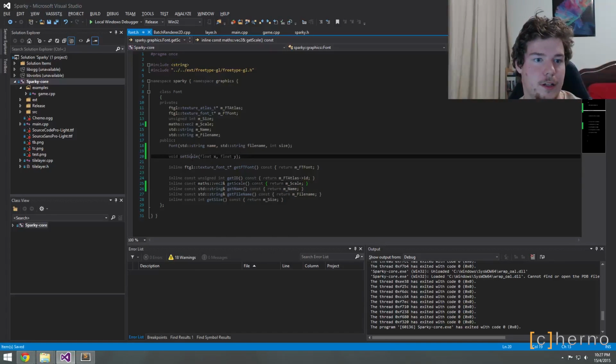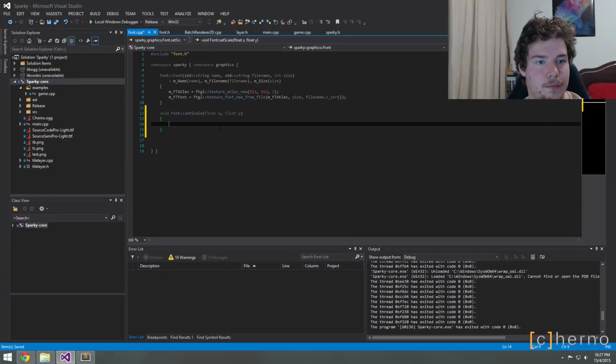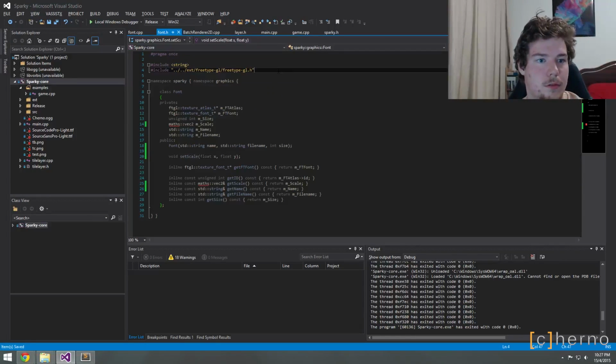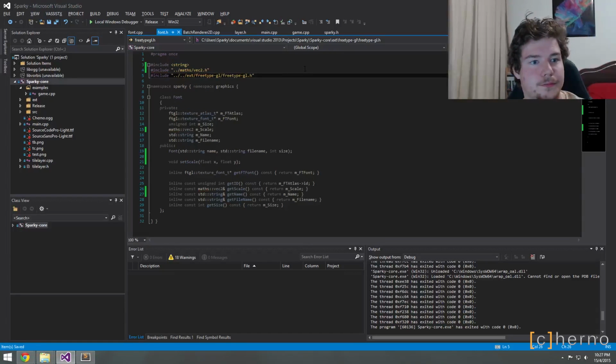Okay, cool. And I'll quickly implement that. So this is in font, right? So maths vector.